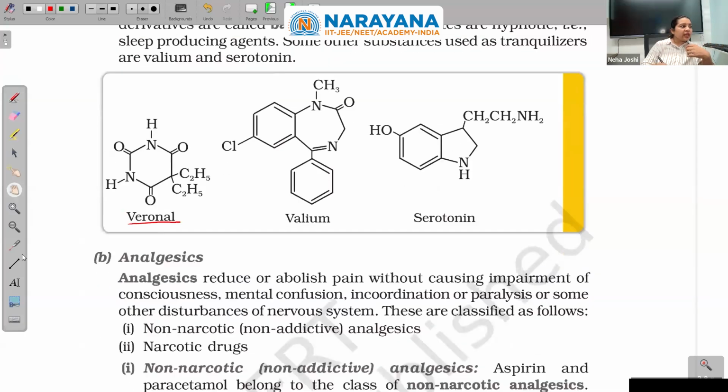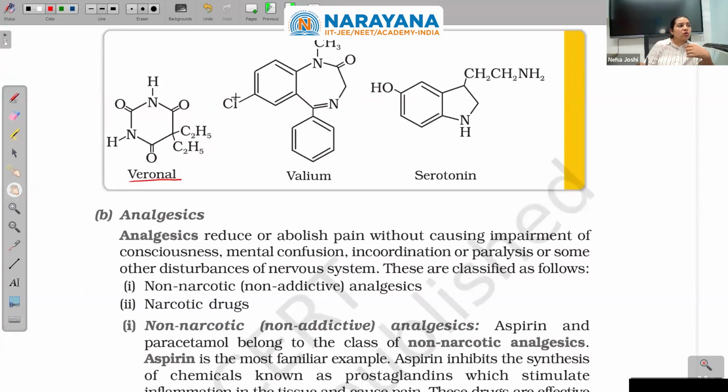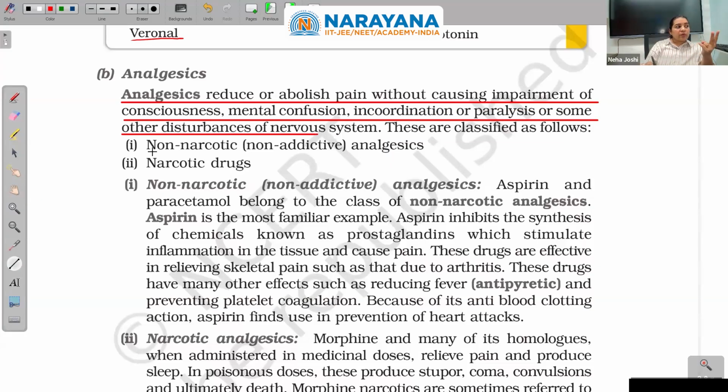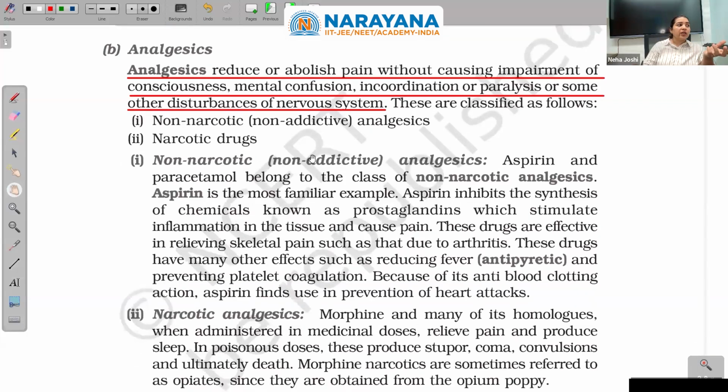Next is analgesic. Analgesics reduce or abolish pain without causing impairment of consciousness, mental confusion, incoordination, or paralysis or other disturbances of the nervous system. These are classified into two. So there are two types of painkillers. One is non-narcotic, one is narcotic. Non-narcotic means even if you take it, you won't become so habituated that you cannot live without it.